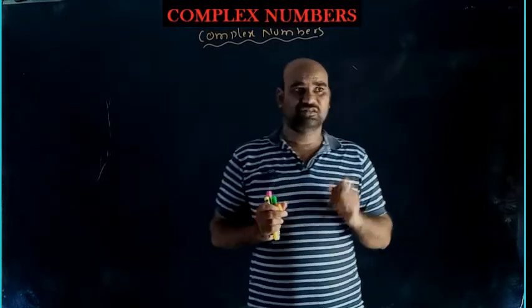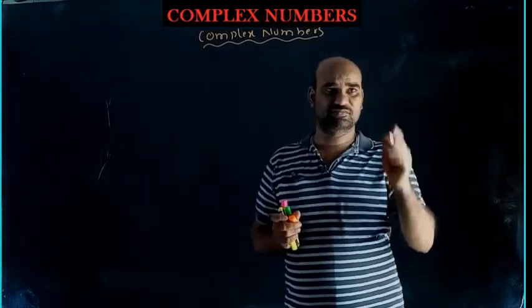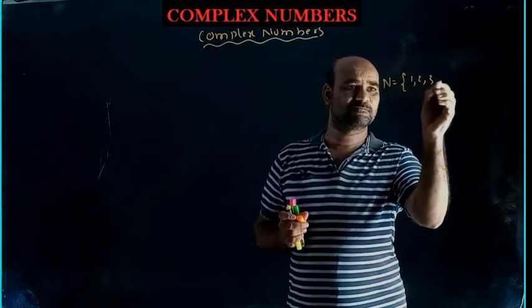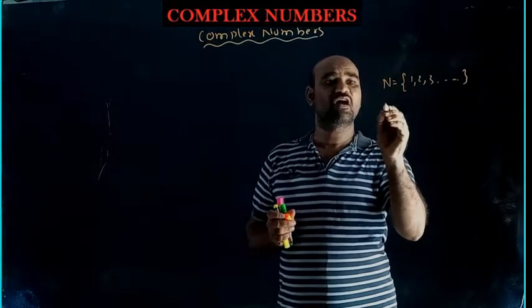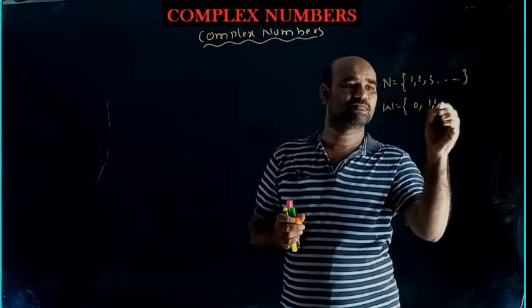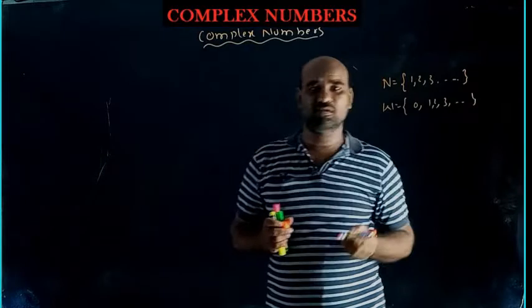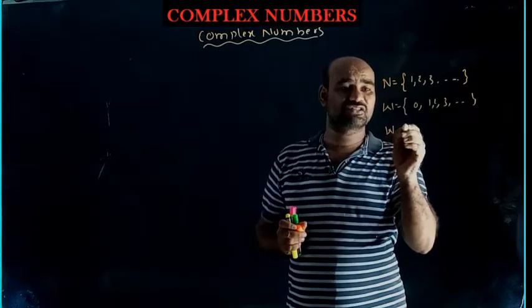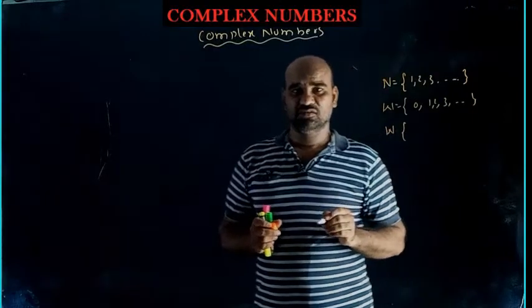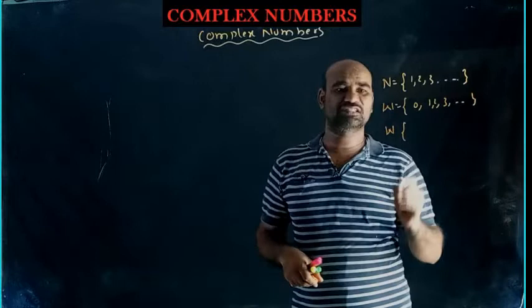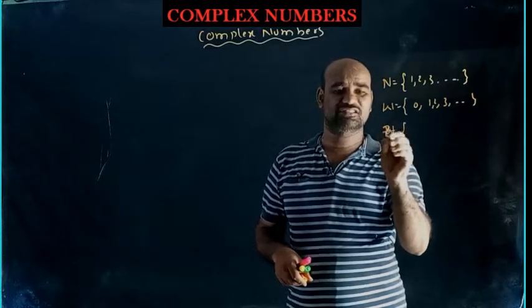First of all, I want to start with the number system. All countable numbers are called natural numbers. All natural numbers including 0 form the set called the set of whole numbers. All the natural numbers with negative natural numbers and including 0 is called the set of integers.